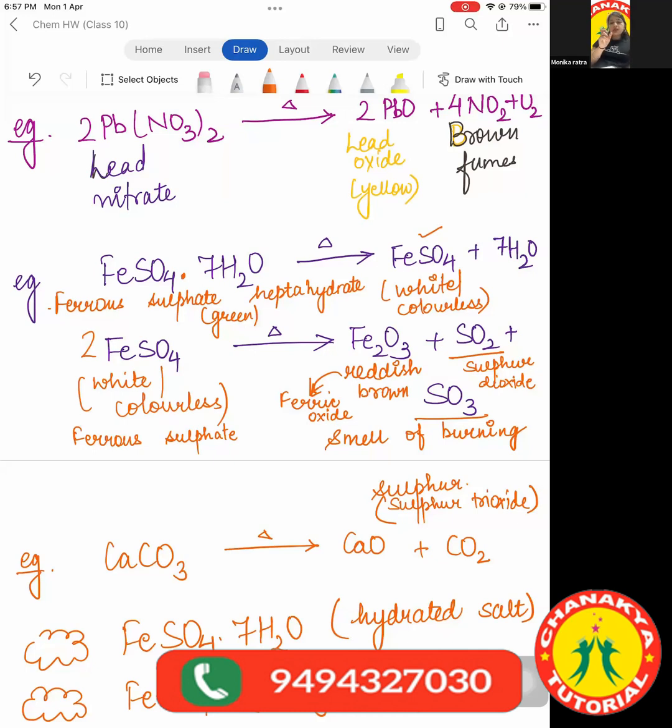Thermal word means heat. So the decomposition reaction which happens in the presence of heat, that's thermal decomposition reaction. And these three equations I have given you are very, very important. You have to memorize them, and you should know what is being formed, because these questions do come in the exam for sure.